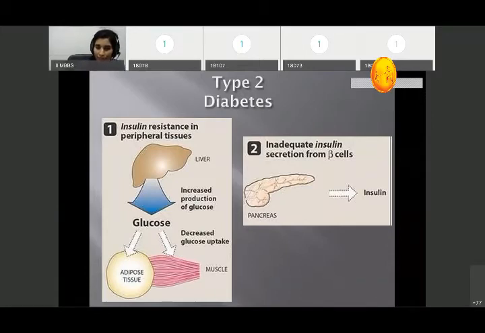So we have to stimulate the pancreatic beta cell to increase insulin production by oral hypoglycemic drugs in type 2. Remember, in type 2. These oral hypoglycemic drugs are not helpful in type 1 diabetes mellitus. The definitive treatment of type 1 diabetes mellitus is only insulin. Okay, only insulin is the treatment for type 1.